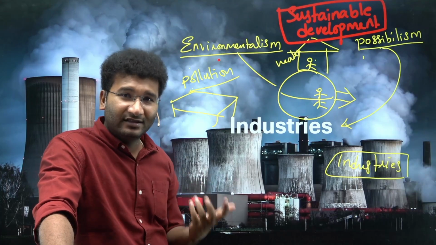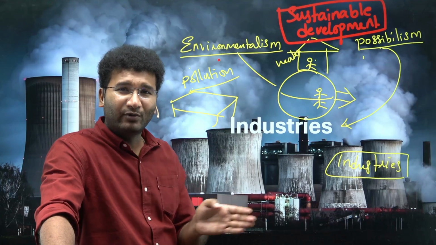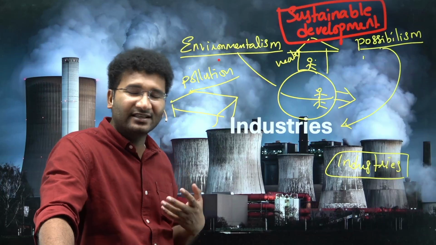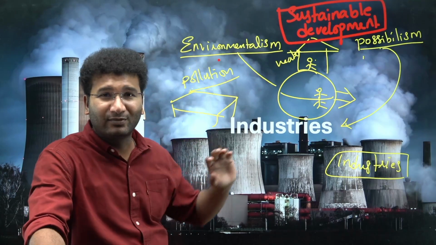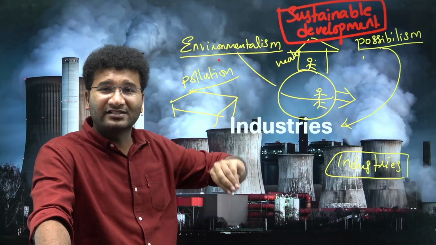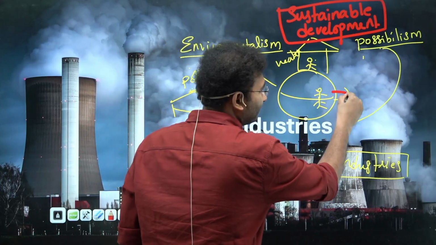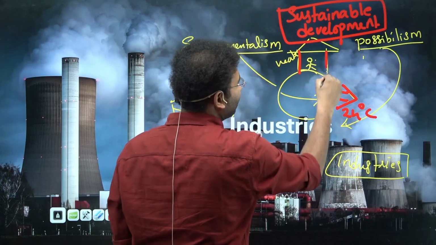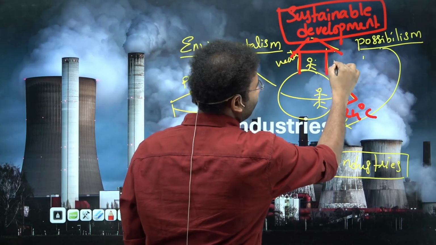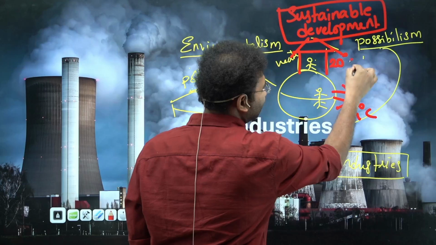The European people have a moderate climate, so they are able to relax and think better. This is what the environmentalists say. Possibilists will say that if there is no such environment, I'll give an AC to this person and regulate 24 degrees Celsius here. If this person is having minus 5 degrees Celsius, I will give him a heater and regulate 20 degrees Celsius temperature.